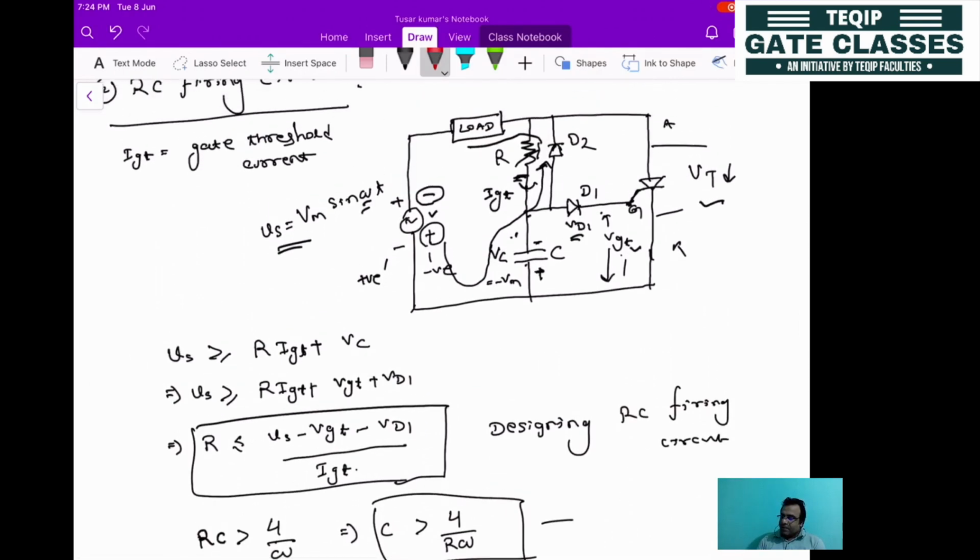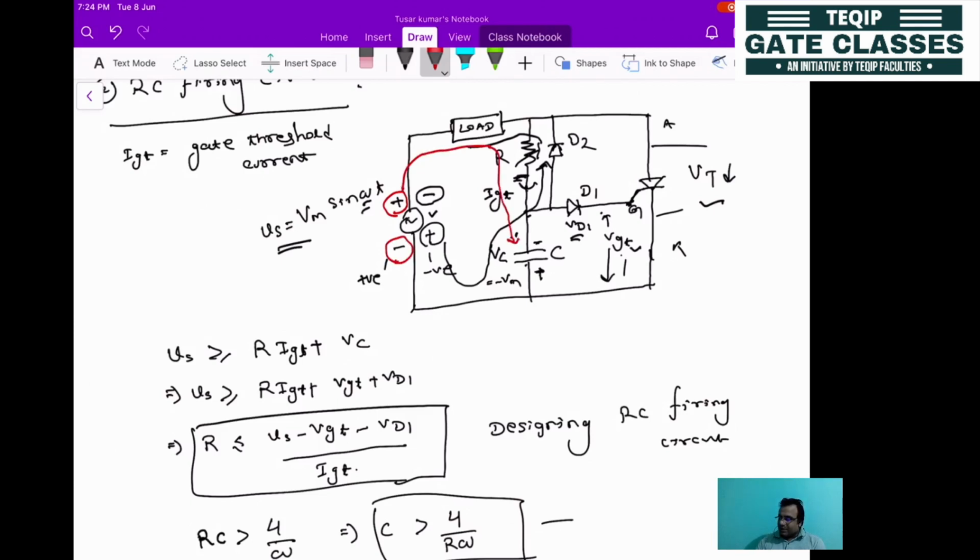Then in the next positive half cycle, because the capacitor is a little bit charged, you can charge the capacitor. When the polarity is plus here and minus here, the capacitor will get charged again.